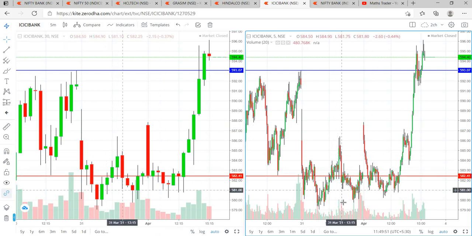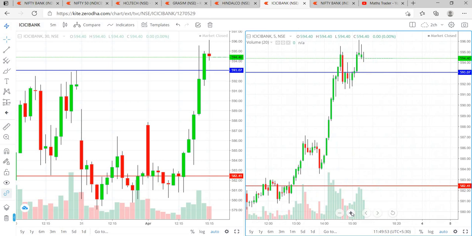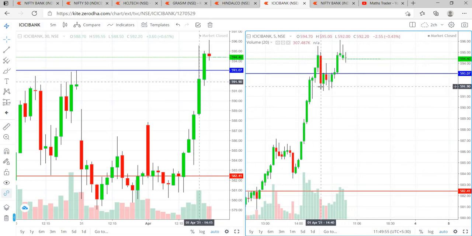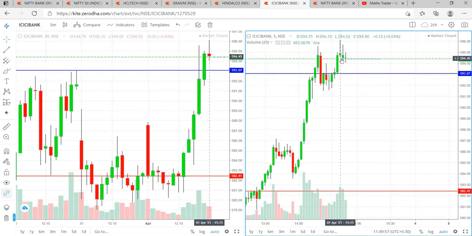At the same time, I'm watching 5 minutes also. The 5 minutes candle is showing some good power. It's trying to close above the resistance level and it happened. So ICICI Bank is bullish as of 30 minutes and 5 minutes.